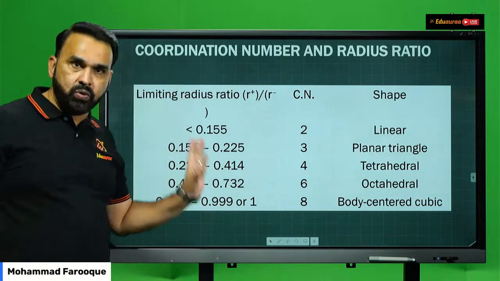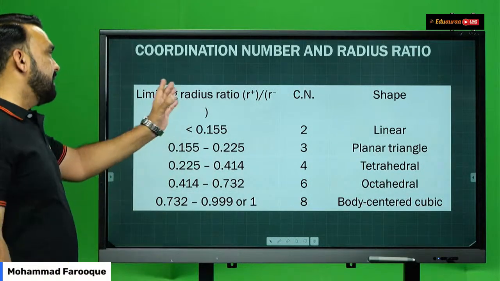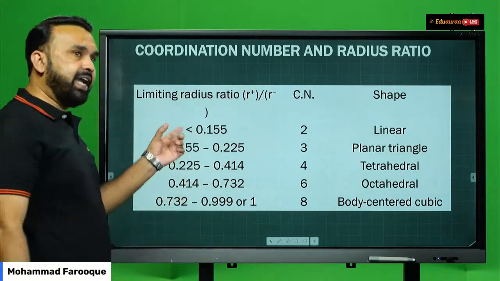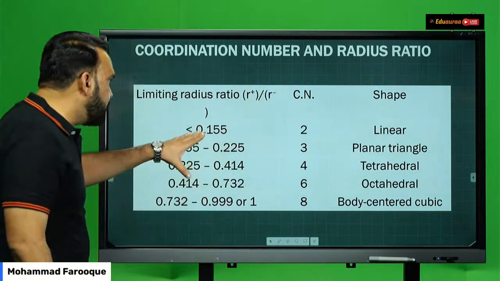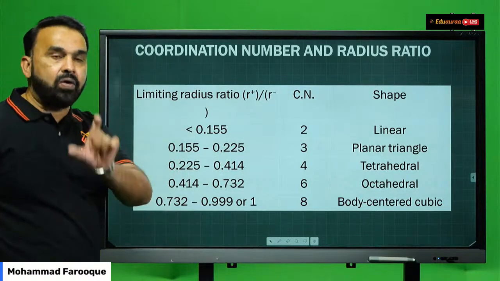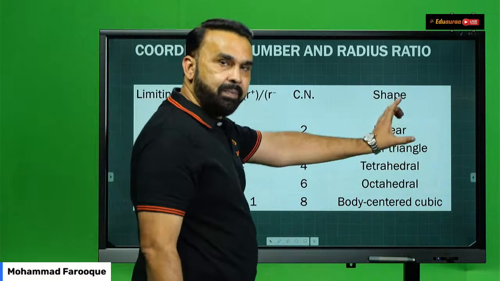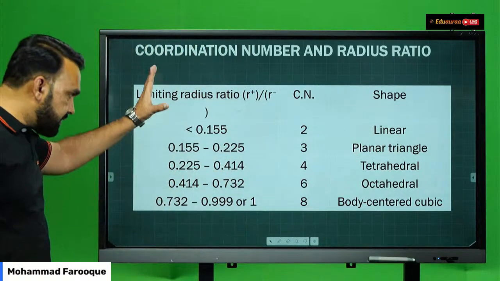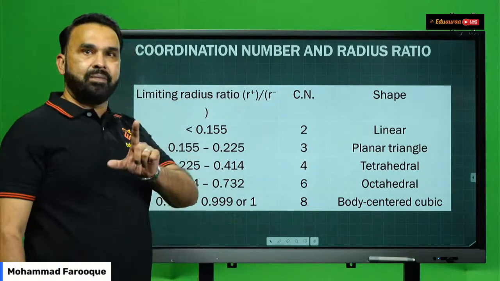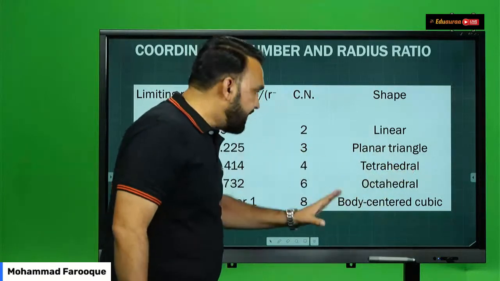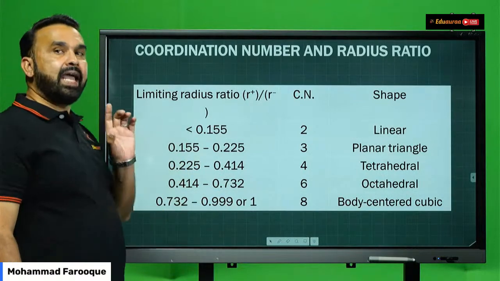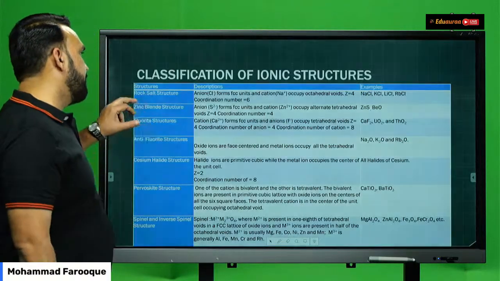Now, this table you have to remember. What is radius ratio? Ratio of cation to anion, that is, radius of cation divided by radius of anion will give you the radius ratio. If it is less than 0.155, the ionic solid has a coordination number 2 and the shape of that solid is linear. So based on the radius ratio value, you can determine the shape of the ionic crystal as well as its coordination number. Fine, students, this table has to be learned and remembered by you.